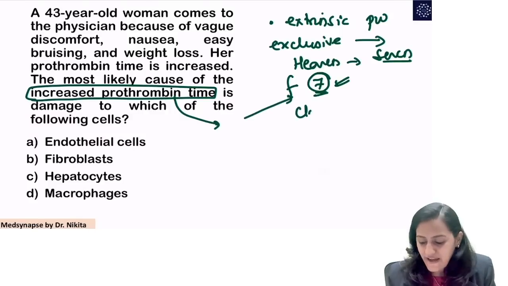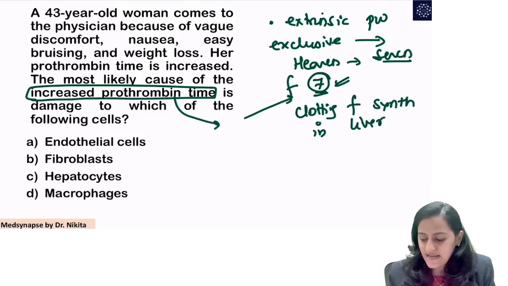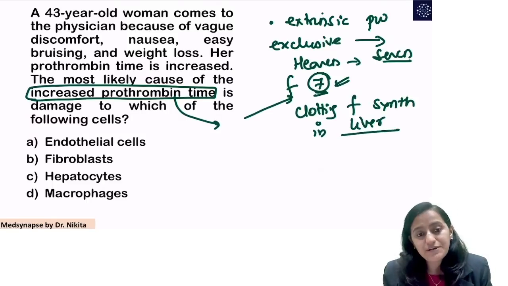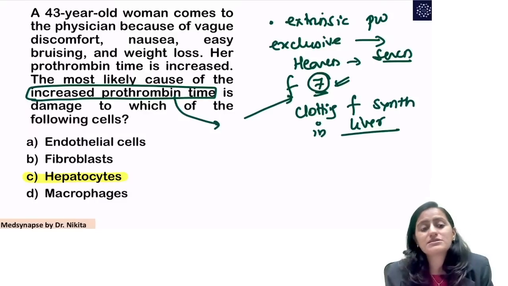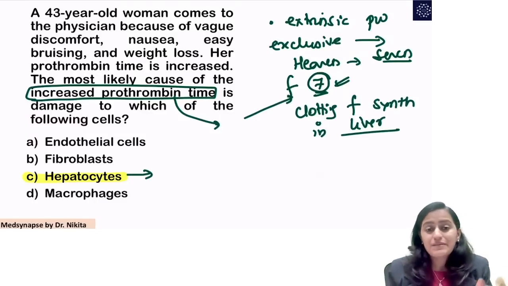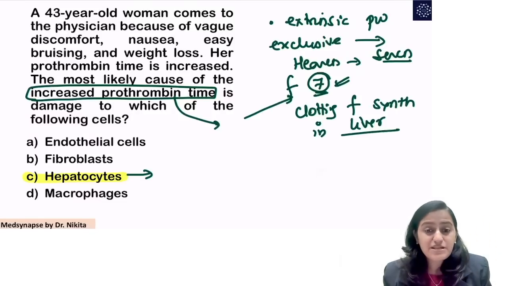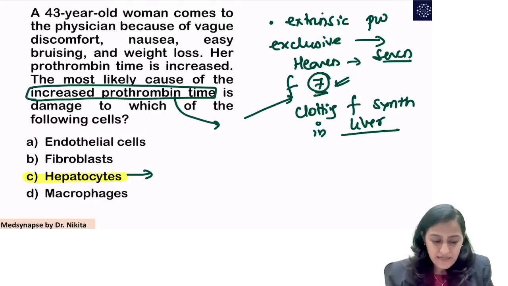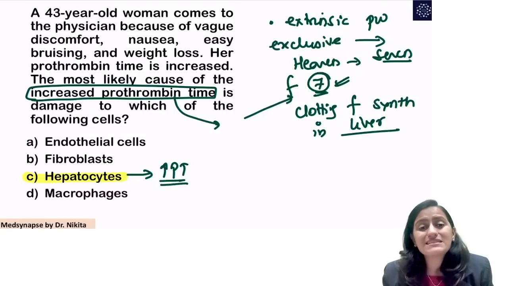The clotting factors are synthesized where? Where are the clotting factors synthesized in our body? They are synthesized in the liver, in hepatocytes, and that is why damage to the hepatocytes will affect the clotting factors. Do you not see increased PT with liver failure? In obstetrics also we have discussed, liver failure in pregnancy is going to lead to increased PT-INR.